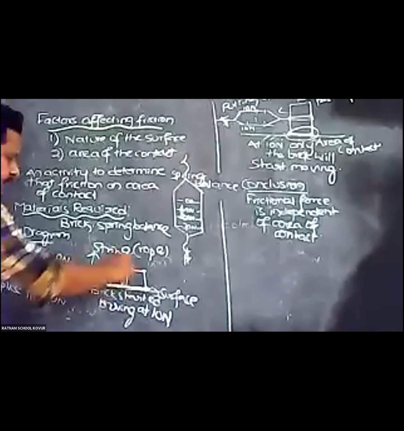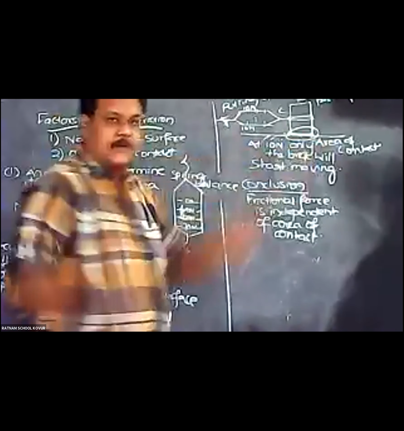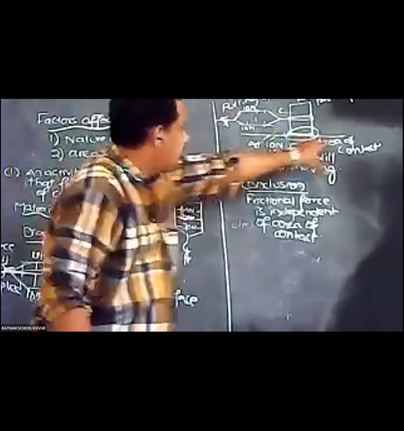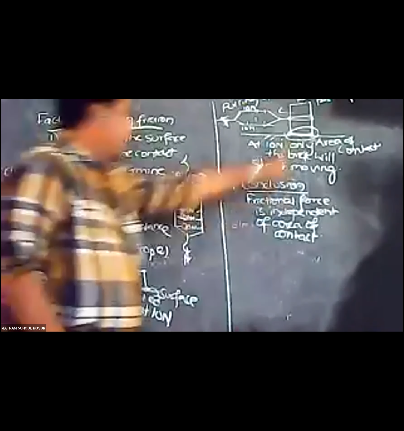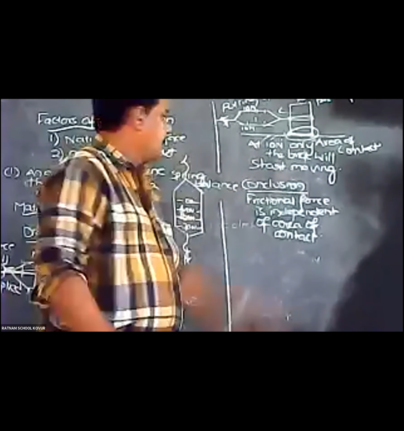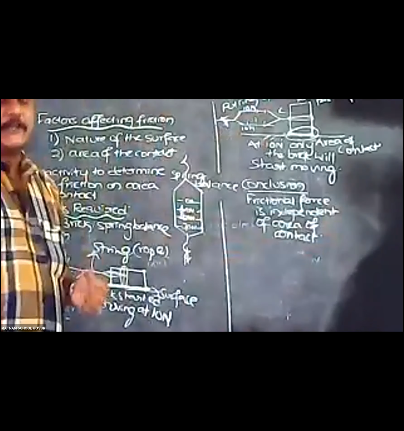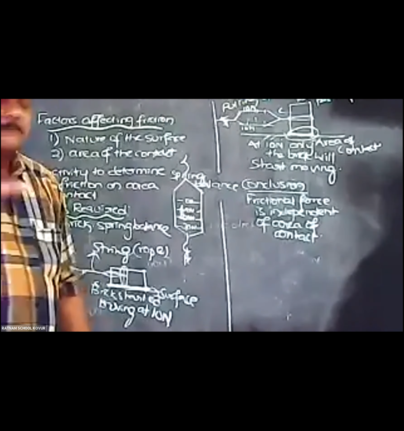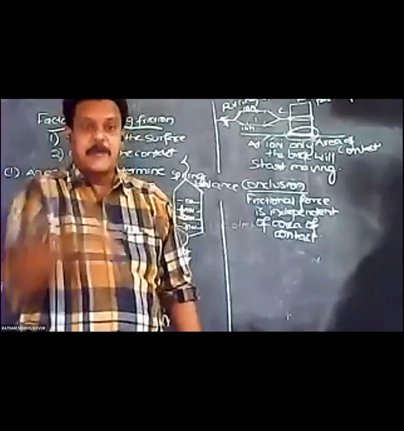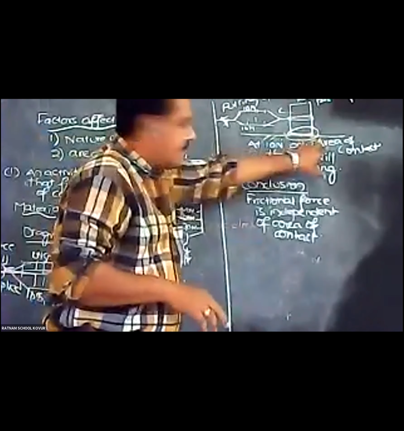Now change the brick by keeping it in vertical position. Here the area of contact is this one, and here the area of contact is this one, horizontal. Whenever the area of contact changes, the frictional force we apply does not change. So we conclude that frictional force is independent of area of contact. Area of contact means this area in the diagram. I hope you have understood.